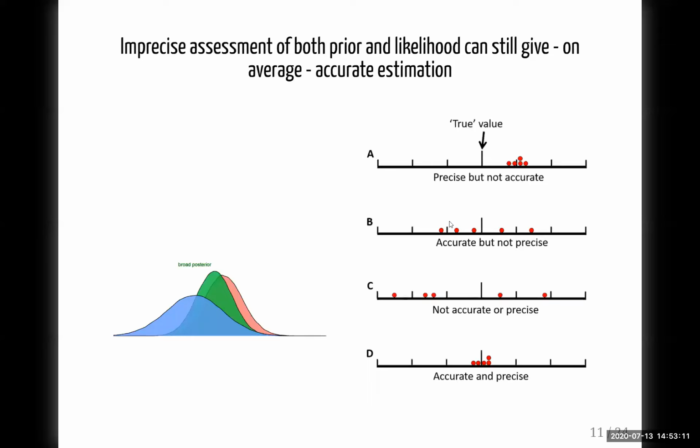This is also illustrated on the right-hand side, second row B. Similarly, you need to draw more from a broader distribution to get a more accurate estimate of the true value. On the other hand, a systematic bias is seen if there's good precision but it deviates from the true value. This is illustrated in the first row. An ideal Bayesian observer should have neither a systematic bias, so being very accurate, nor being imprecise. That is illustrated in the last row here.